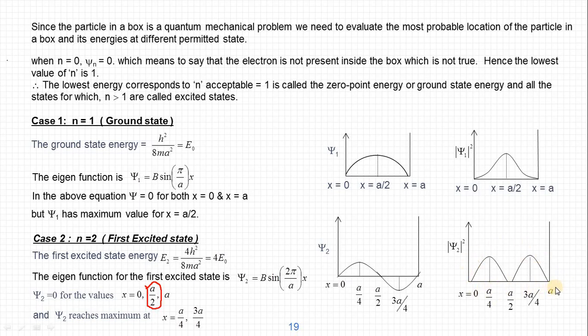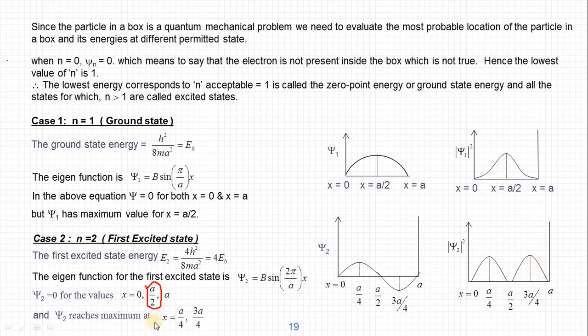As I said in the last example, if a tennis ball is moving between two walls, we will never get a situation like this. The ball will be found either here or here. We will never find the ball here. So that is not true in case of classical situations. We will find such observation only for a particle in a quantum system. So probability is maximum only here, and here it is 0.